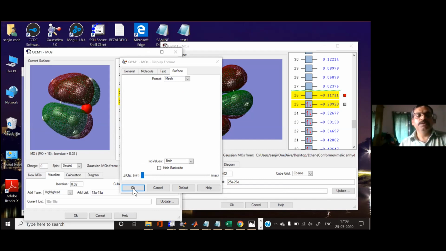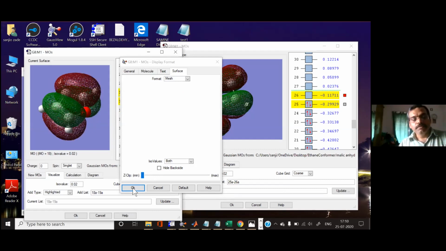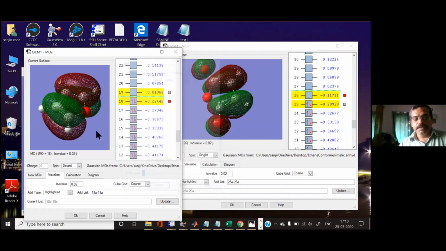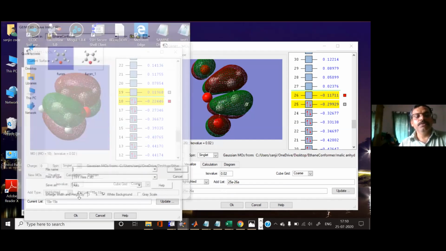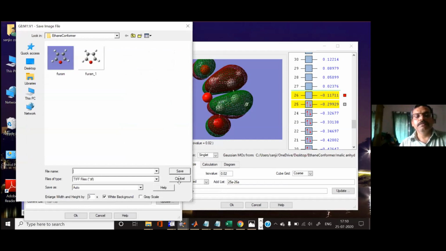If you want to see your molecular orbital together with your molecule, then you should keep the mesh or the transparent type. Then you save it again as a file, save image file, and the same way you can do it either with a white background or a purple background, whatever you want. You can save it.